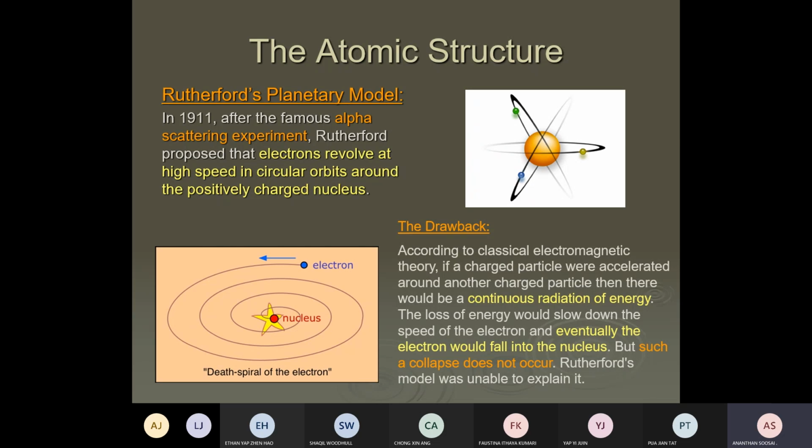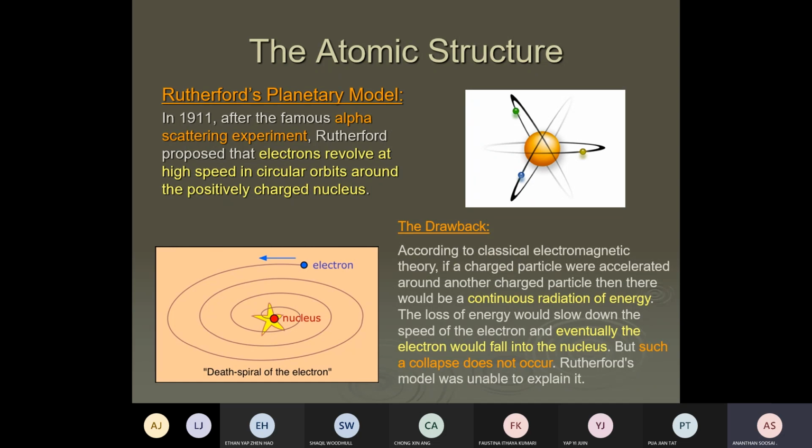Because the electron accelerates, according to Maxwell's theory it should release EM radiation and lose kinetic energy. So what should happen? Eventually it should fall into the nucleus.